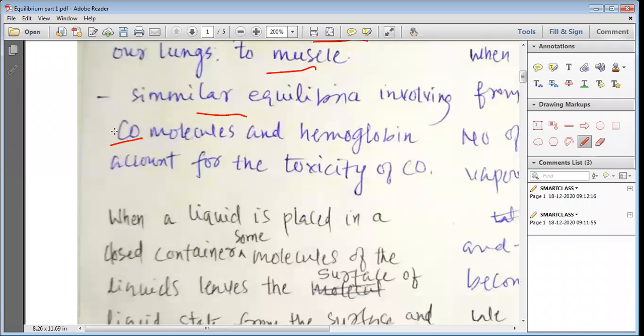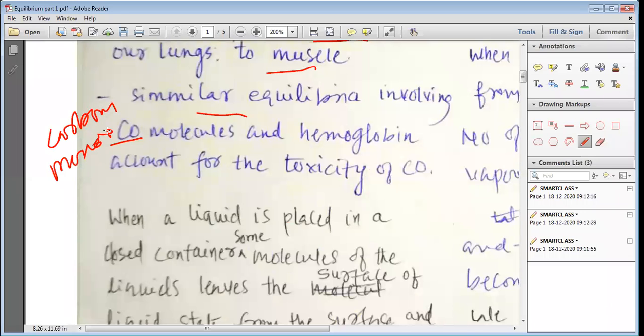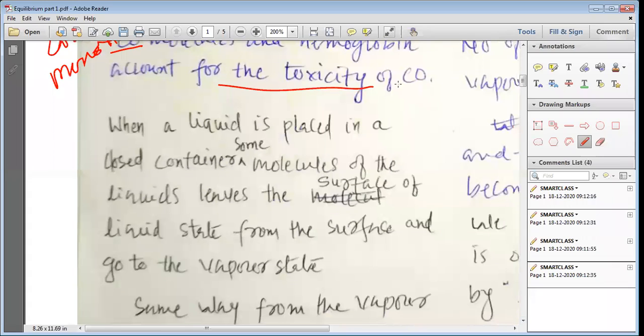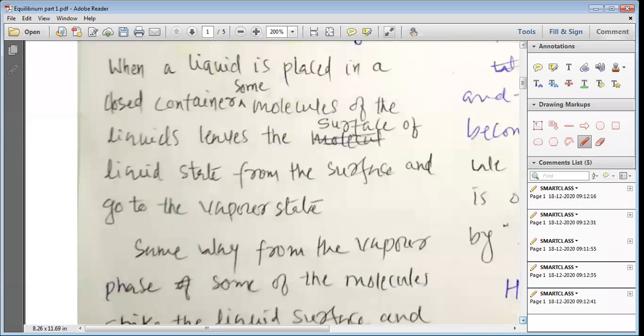carbon monoxide. This is carbon monoxide, please pay attention. Similar equilibrium involving carbon monoxide molecules and hemoglobin accounts for the toxicity of carbon monoxide. So this is how the equilibrium established between carbon monoxide and hemoglobin causes toxicity in our body.